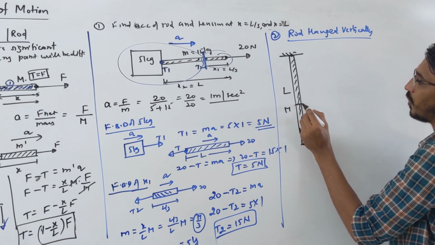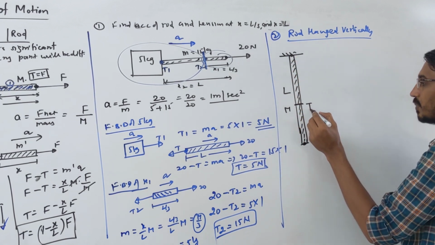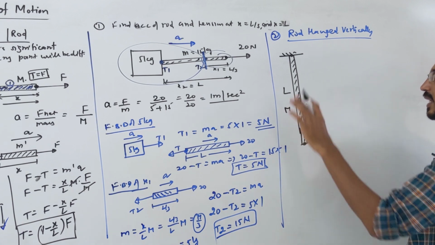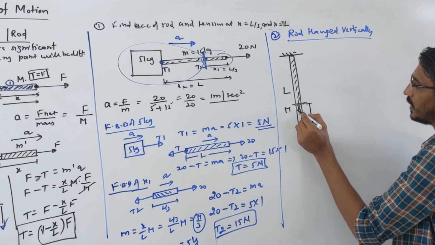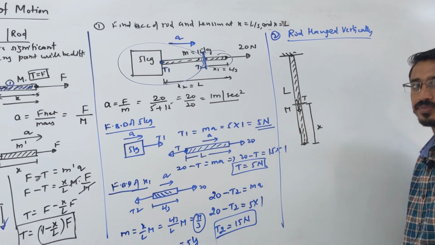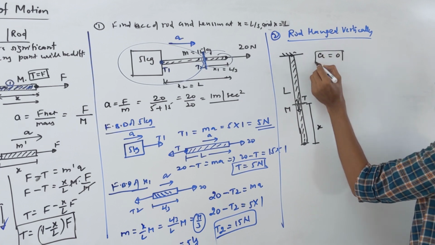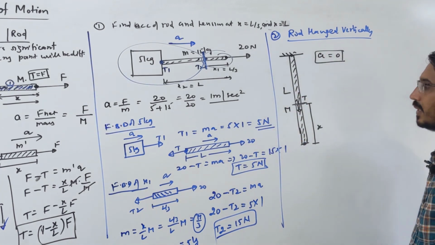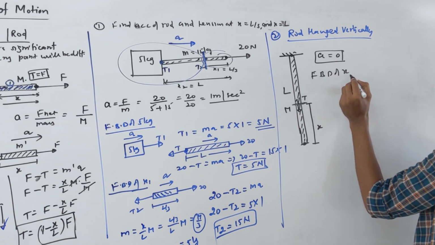But for any general point, you have to find the tension. The distance can be given from the top or from the bottom. Suppose this distance is given from the bottom as x. At this point, suppose you have to find the tension in the rod, call it T. What's the rule? Same rule. First, it is not accelerating, so a will be directly 0. Then you write the FBD.